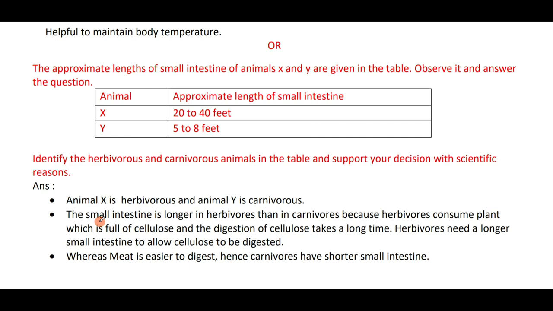Herbivores consume plants which are full of cellulose, and they need a longer small intestine for the cellulose to be digested, whereas meat is easier to digest, therefore carnivores have a shorter small intestine.